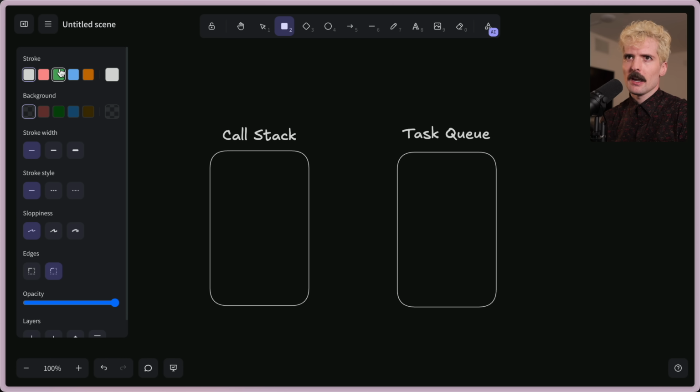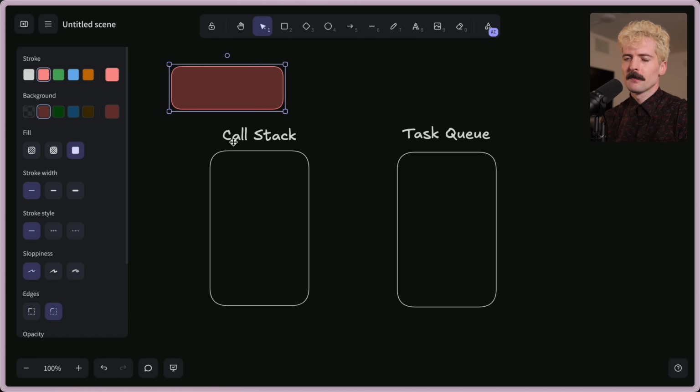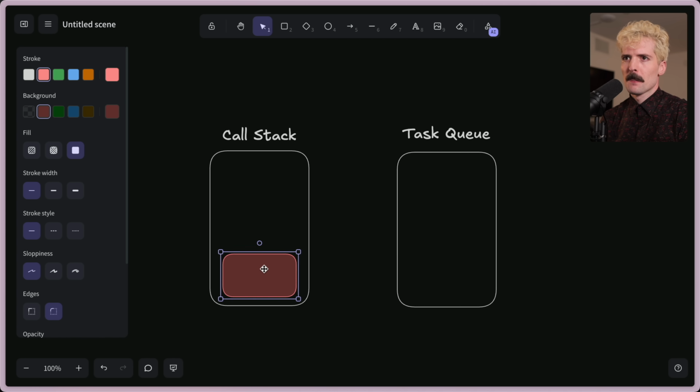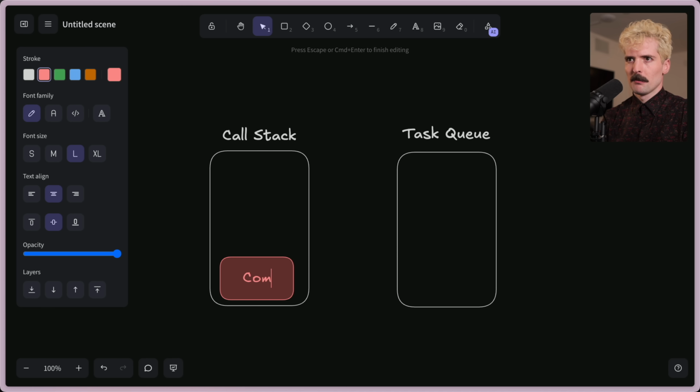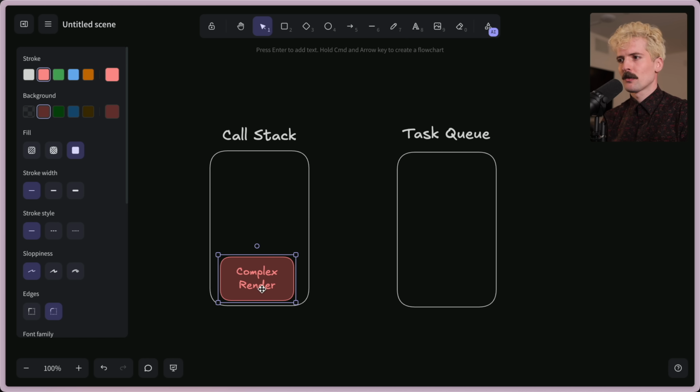Let's say we're doing a complex render. We will render this as red, put it in here, and say complex render. This complex render is like React re-rendering your whole app or a state change that triggered a bunch of things changing. So this is going to take a second to happen.